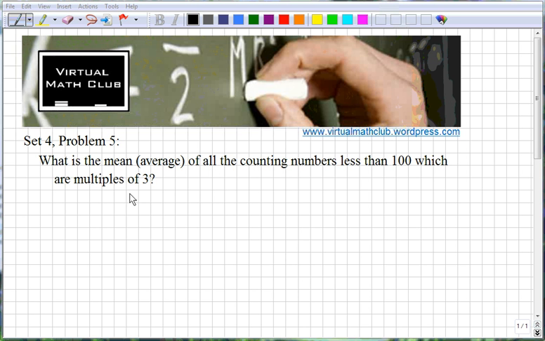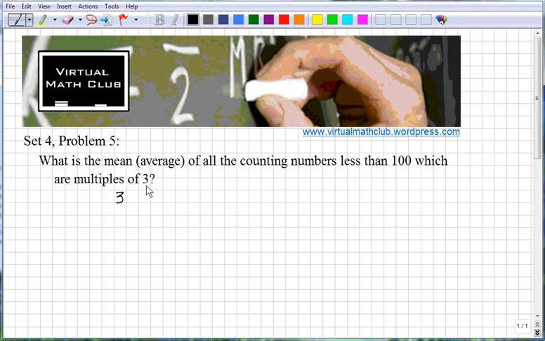Alright, the last problem asks us to find the average of all the counting numbers less than 100 that are multiples of 3. So, let's see. I have a hint for you, but first of all, let me just write out what we're asked to do. We're asked to